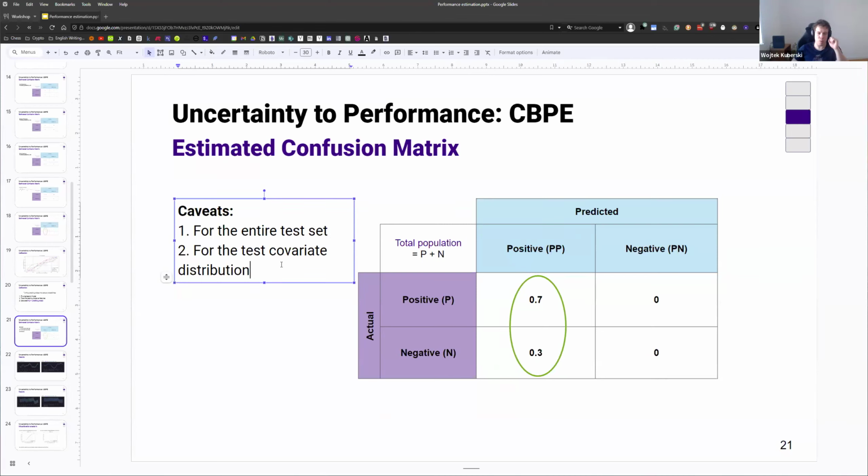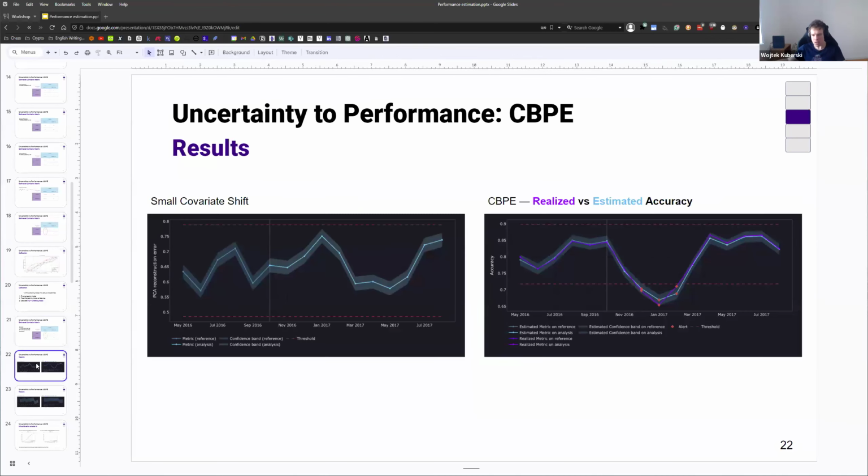Another thing is that we only get this calibration for the current covariate distribution. And this probably already gives you a small red light there, because we just assumed that, or we allowed for, covariate shift. So we allowed for change in this covariate distribution. And now we're saying that this calibration only holds for the current covariate distribution. So on kind of a second level, we're actually imposing another assumption that we know is going to be violated. So let's see how it works, whether this assumption actually matters. So what I have here is just screenshots from our Animal Cloud.